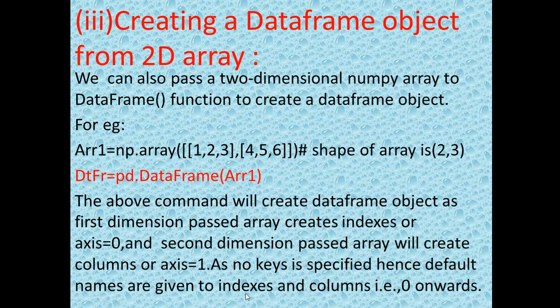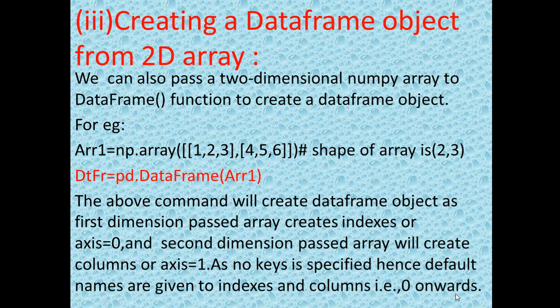Because it is an array, no key is specified, hence default names are given to indexes and columns, that is 0 onwards: 0, 1, 2, 3 and so on. So in the output you will get the columns as 0, 1, 2 and the row index as 0, 1.